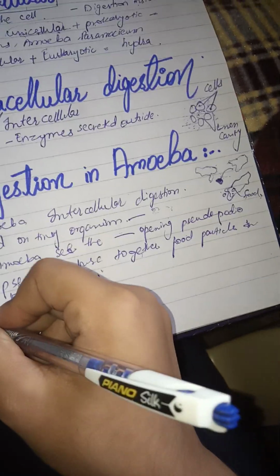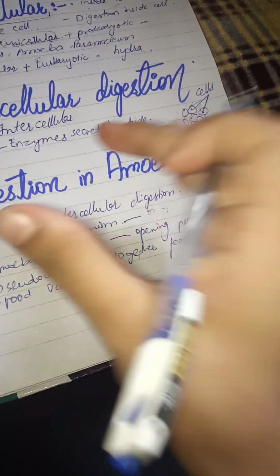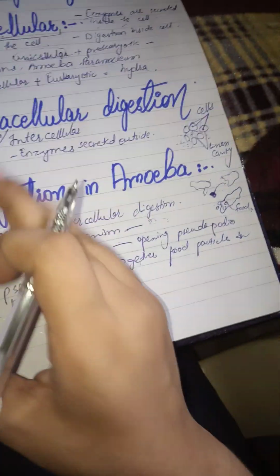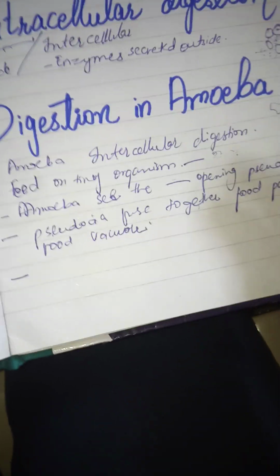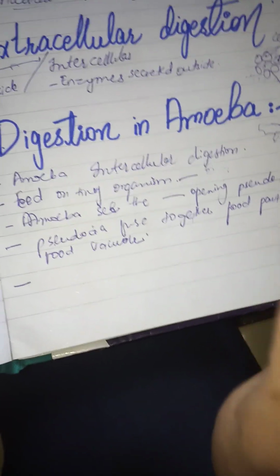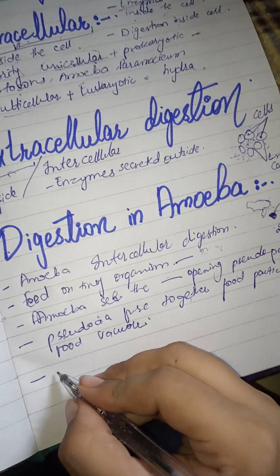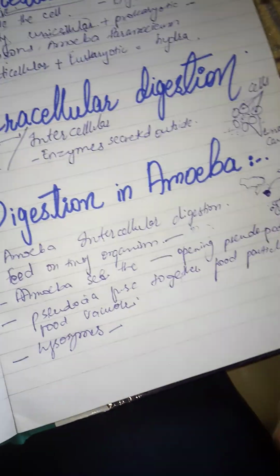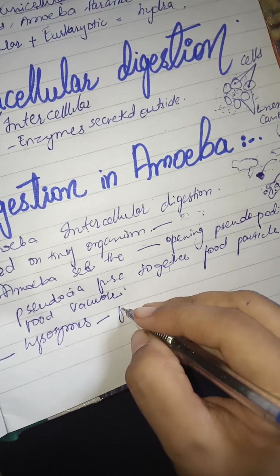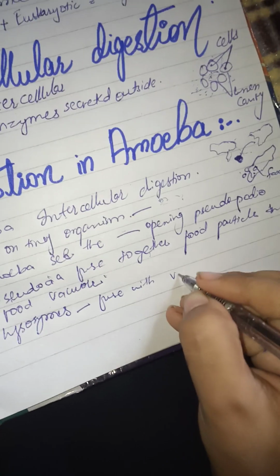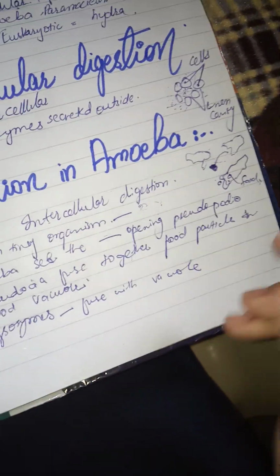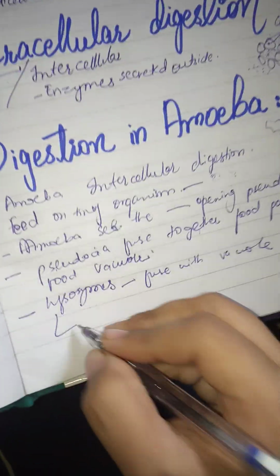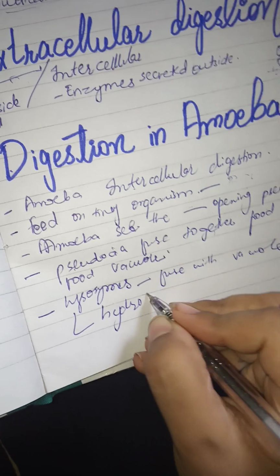In the next step, it depends whether the food is very small or very large. Food particles can be small as well as big. After that, what will happen? We have lysosomes. What is their function? Lysosomes fuse with the vacuole. What does a lysosome contain? It contains enzymes known as hydrolytic enzymes.